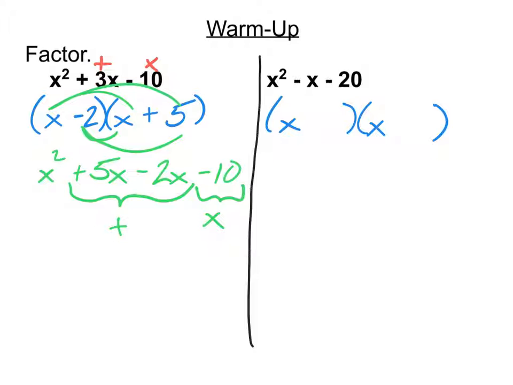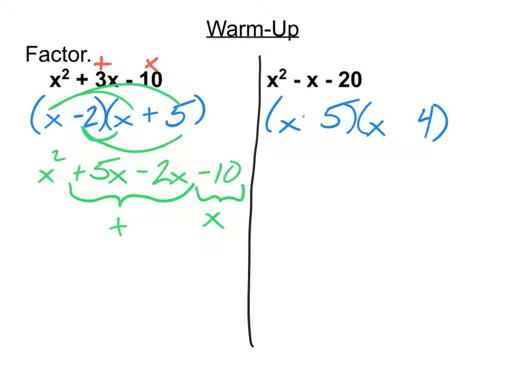In this case, 5 and 4 are only 1 apart. And hence, if one's positive, one's negative, we're going to be getting a 1 in the middle. So I know it's going to be a 5 and a 4. And I know one has to be positive, one has to be negative, because I'm multiplying to a negative. How do I know which one is going to be which? Well, notice I'm adding to a negative here. If I'm going to add to a negative, that means I have to have more negatives than I have positives.